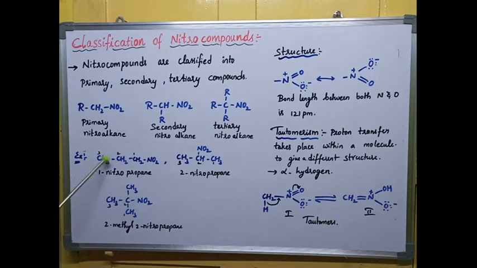You can see here CH3, CH2, CH2, NO2. Here a primary carbon is present, hence it is the primary nitroalkane. And the name of the compound, you already know the IUPAC naming, 1 2 3. So to the first carbon NO2 is attached, so 1-nitro, three carbons are present, hence it is propane, 1-nitropropane. This is a primary nitroalkane.